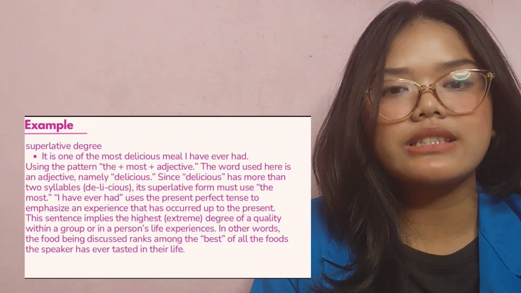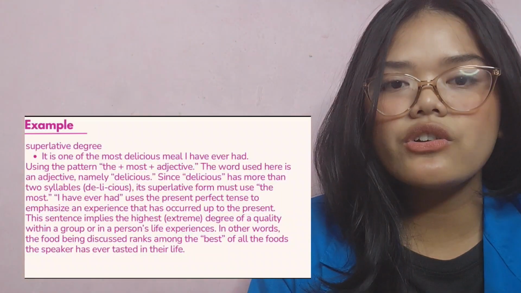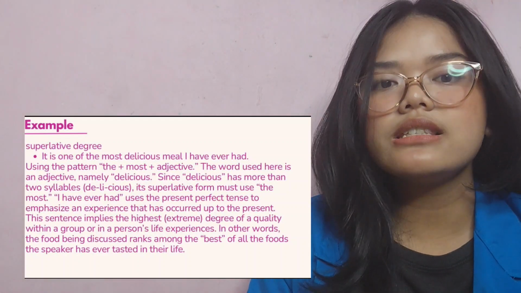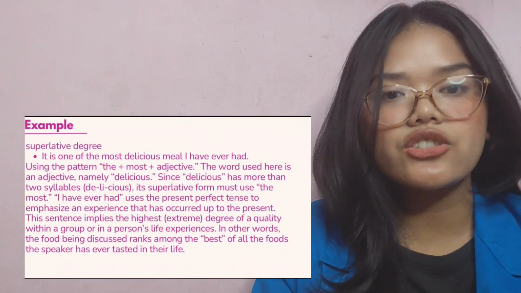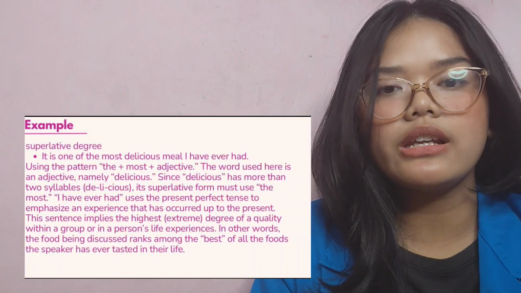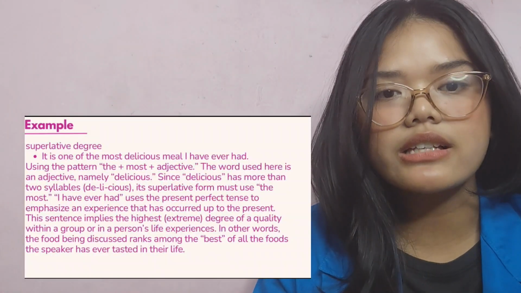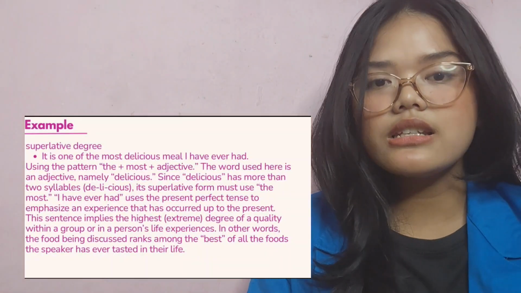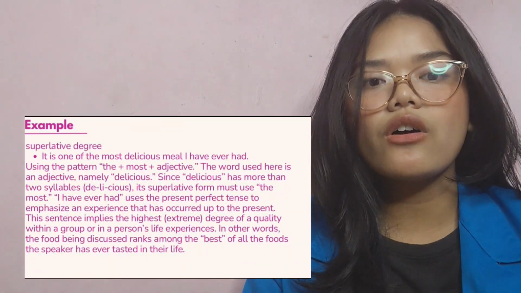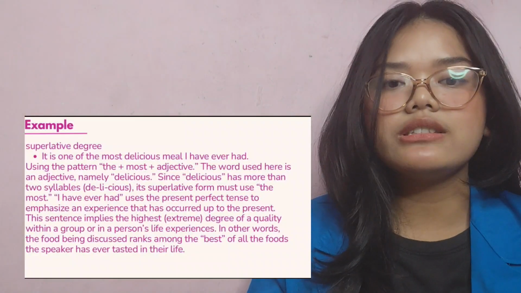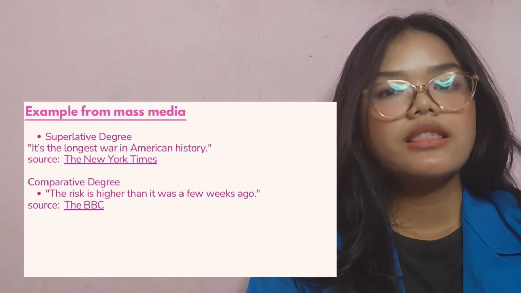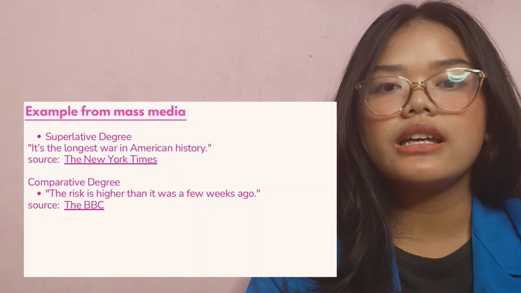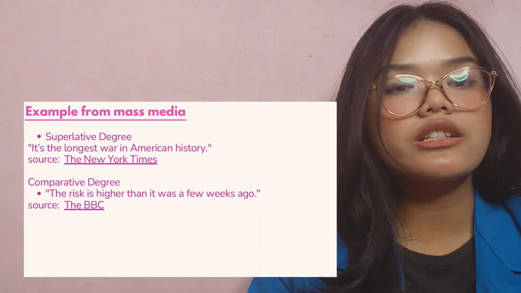It uses the present perfect tense to emphasize an experience that has occurred up to the present. This sentence implies the highest extreme degree of quality within a group or in a person's life experience. In other words, the food being discussed ranks among the best of all the food the speaker has ever tasted in their life. Next example from mass media, superlative degree: it is the longest war in American history.